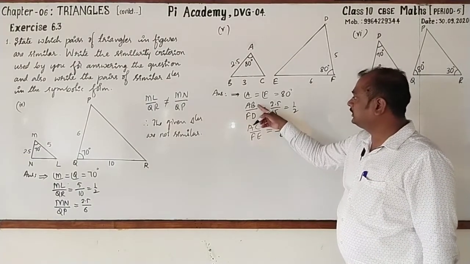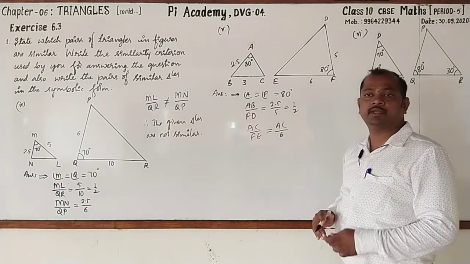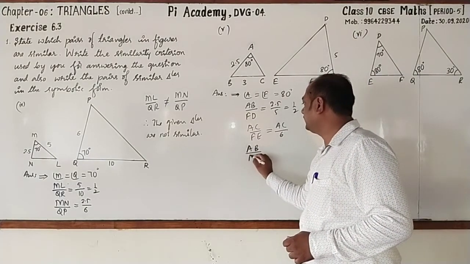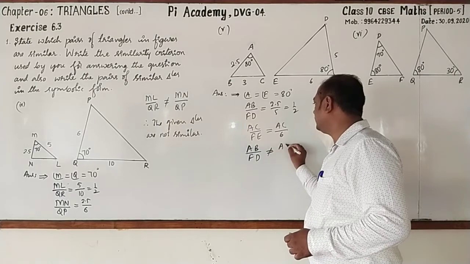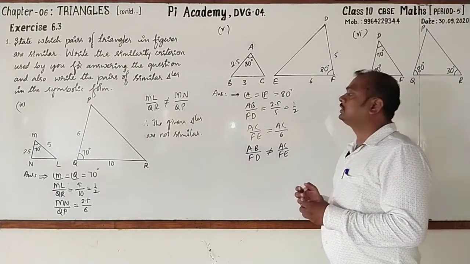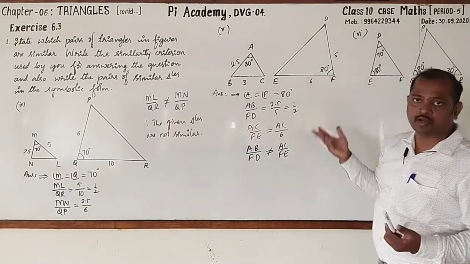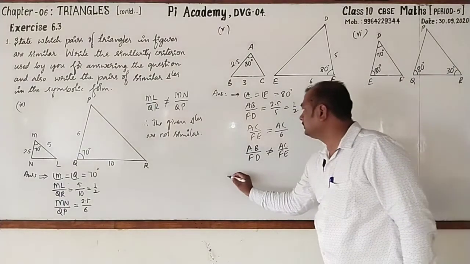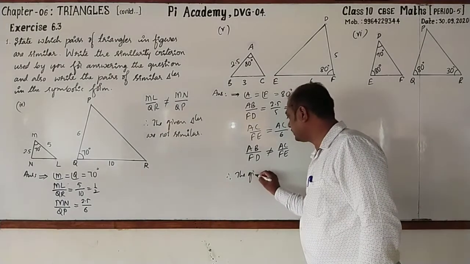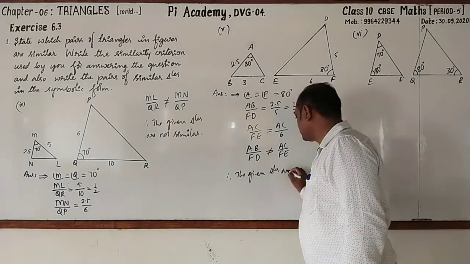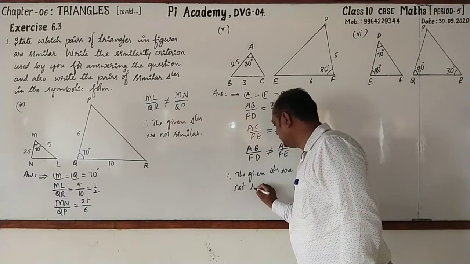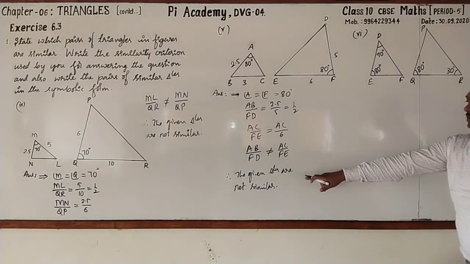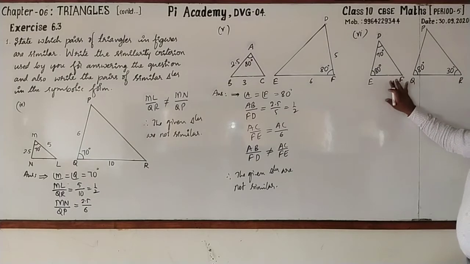Then do you say that AB by FD is equal to AC by FE? No. So, AB by FD is not equal to AC by FE. The sides including these angles are not in proportion, hence they are not similar triangles. Therefore, the given triangles are not similar. Please go for copying this up to here. Then after writing up to here, you go for drawing this as well.